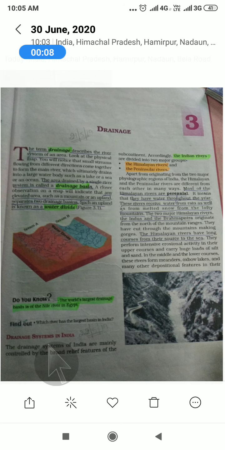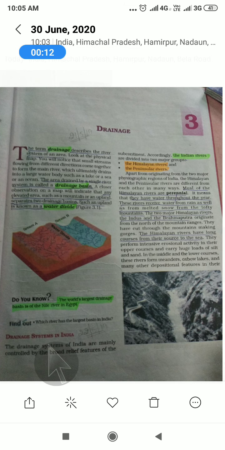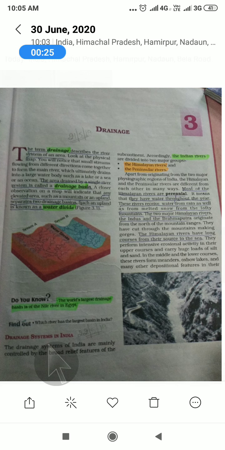Okay, and I have taken the first page of this chapter. Drainage. What is a drainage basin? The area drained by a single river system. A single river system is going to drain the area, irrigate the area, and give water to a particular area.